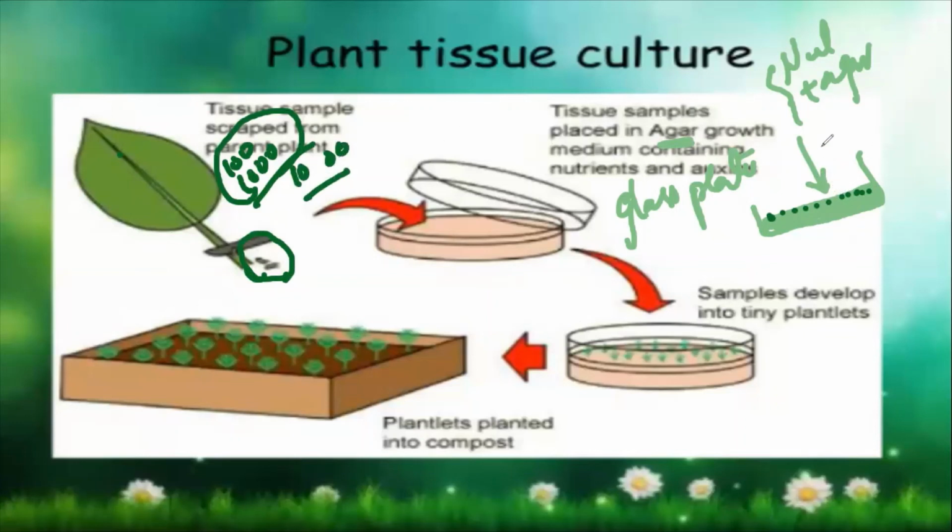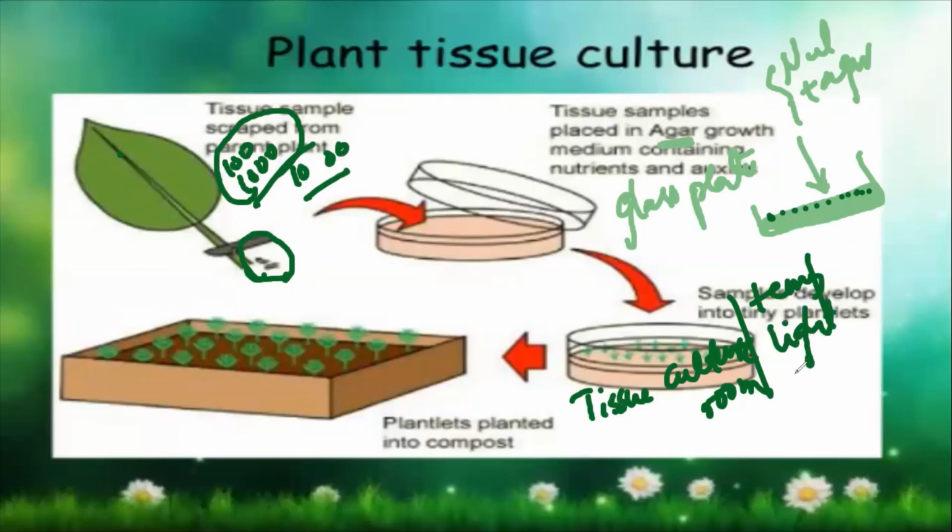Now I am growing this in a tissue culture room. In this room, you give good temperature, good light, good moisture and humidity, and nutrition also.